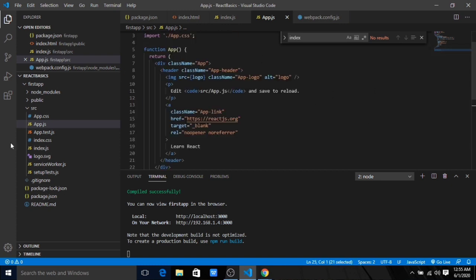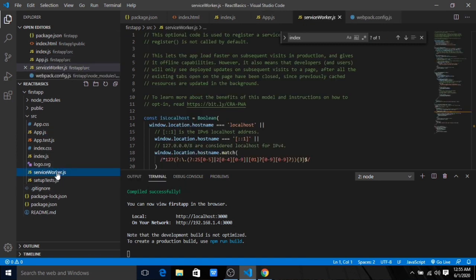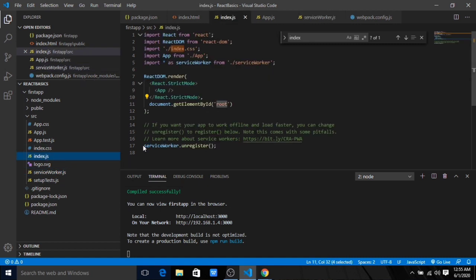Okay, one more functionality I want to explain here is the service worker. What is service worker.js? It is basically used to create progressive web applications. That means if you want an offline facility for your app, you can enable that. You can see in index.js that service worker.unregister is there, and it clearly says that if you want your app to work offline and load faster, you can change unregister to register. For that you need a little configuration, and we'll learn that in later videos. But for today, just understand that the service worker is there to create a progressive web app.